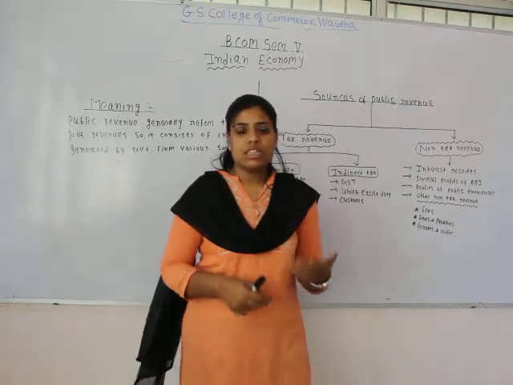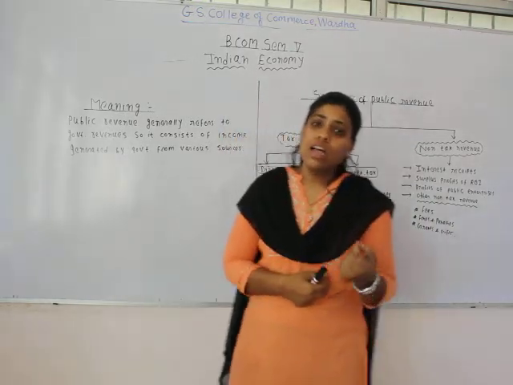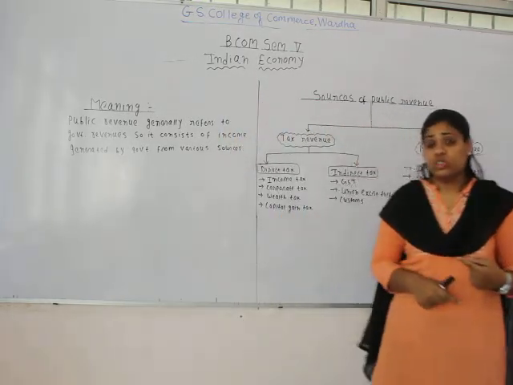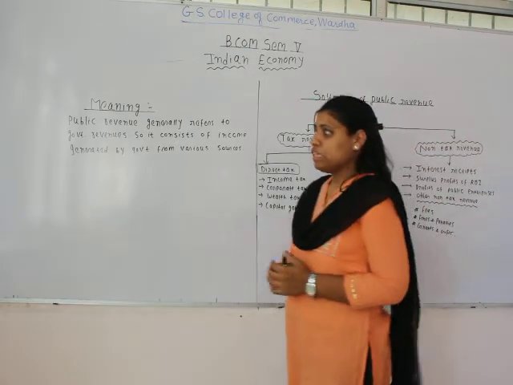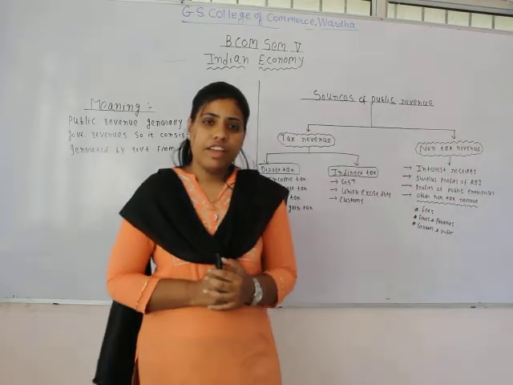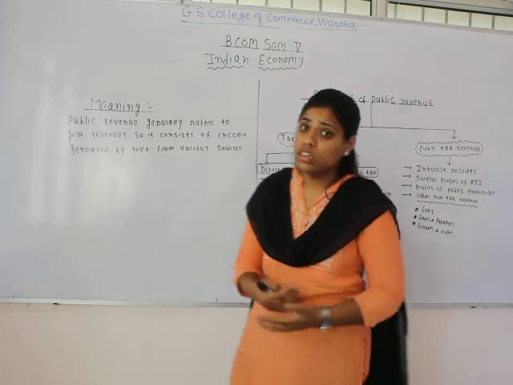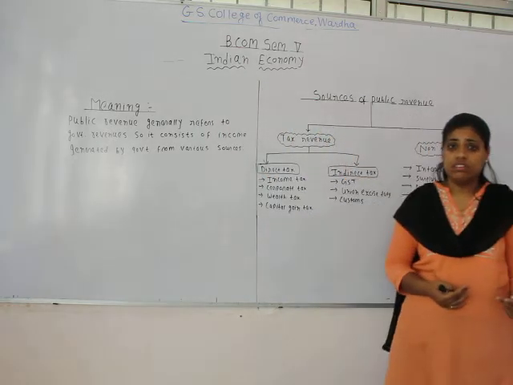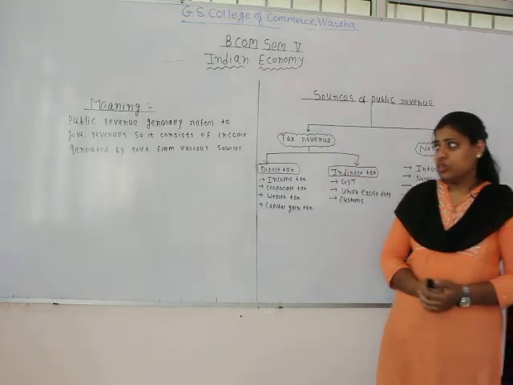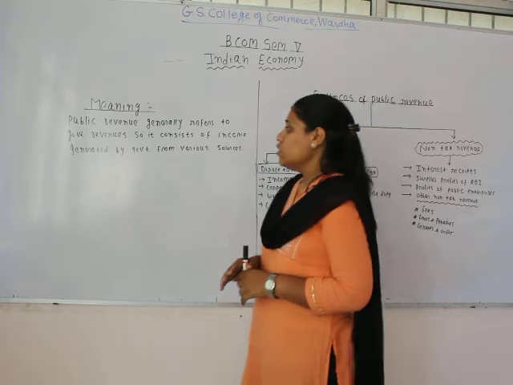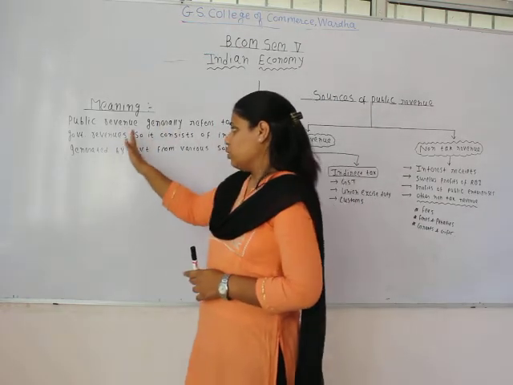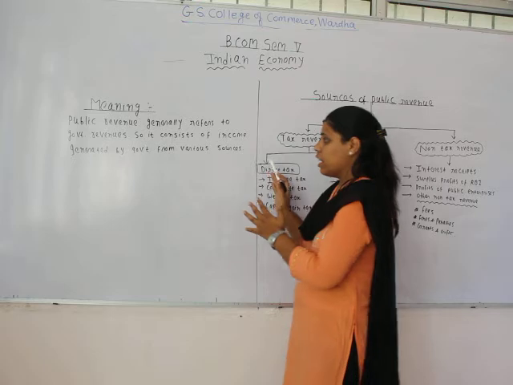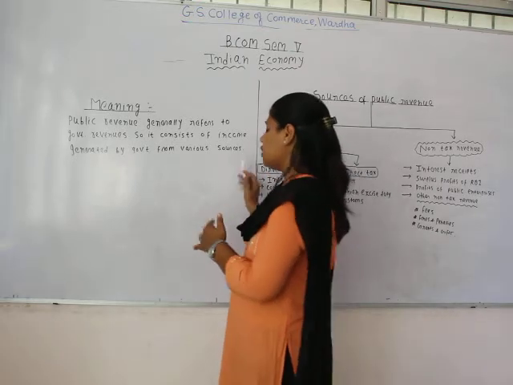So what is basically public revenue? Like public expenditures are the expenditures made by the government for the overall development of the economy, in the same way, public revenues are the revenues earned by the government. It may be the central government, state government or the local government. Public revenue generally refers to government revenues, consisting of income generated by the government from various sources.